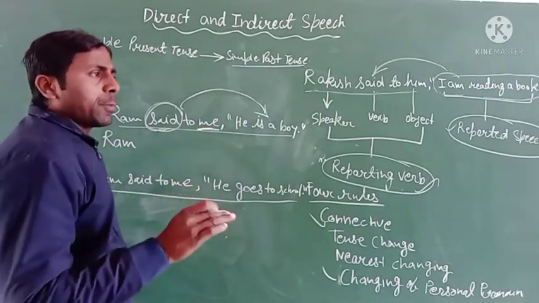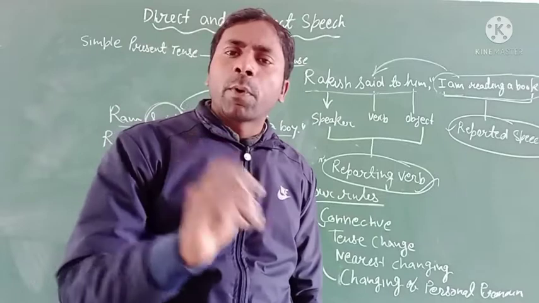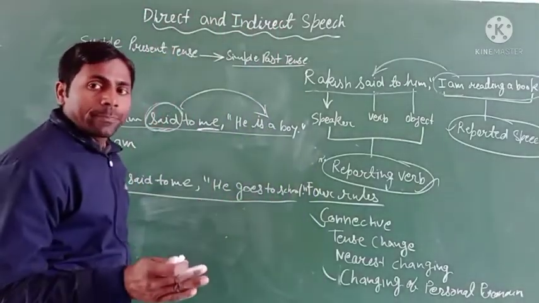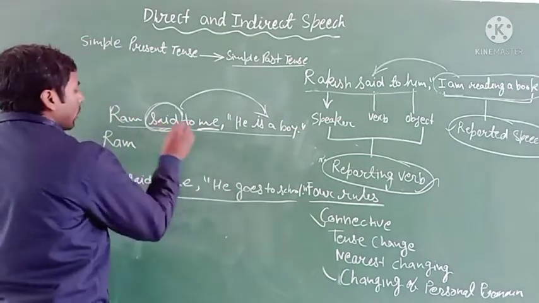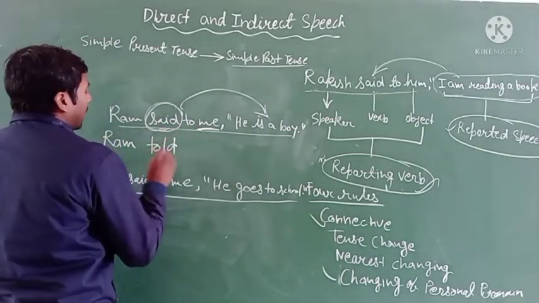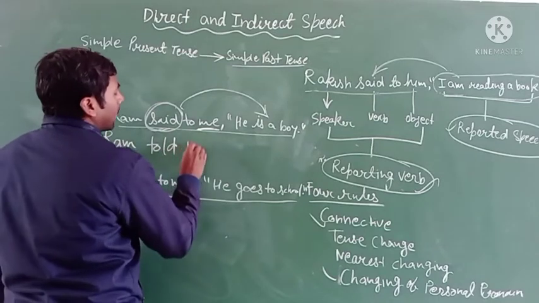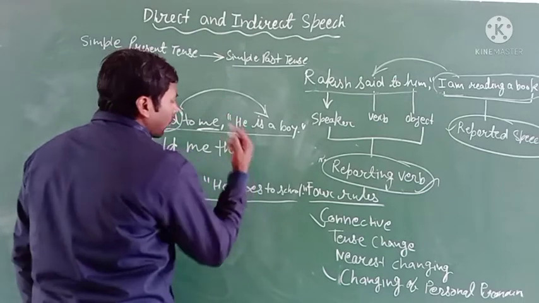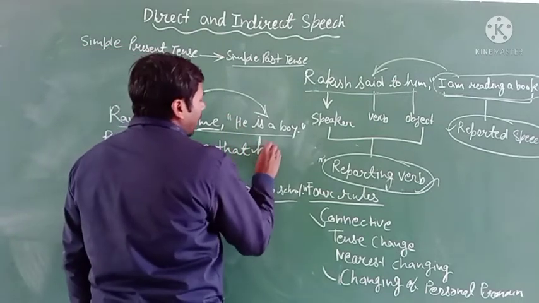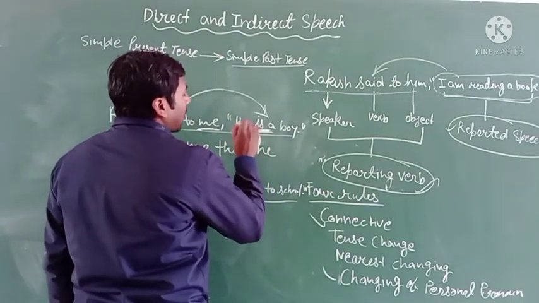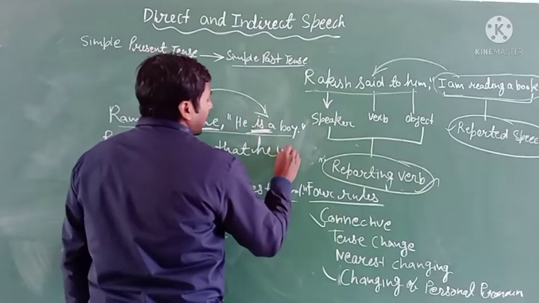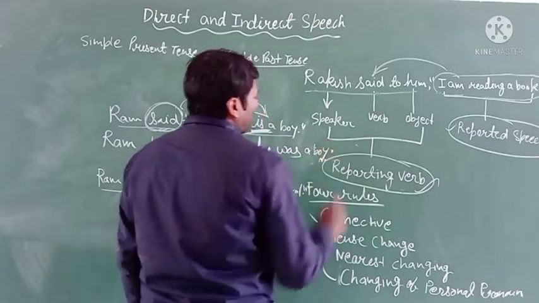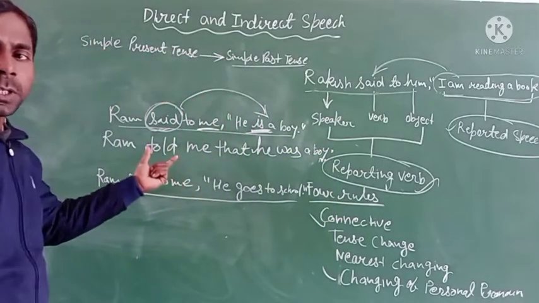If you find an object in the reporting verb, then you have to change said to into told. Said to will be told. Ram told me, use the that conjunction. Here is the third form, so no need of changing. You have to write he. Here is the simple present, and we can use here was a boy, and it will be in indirect speech. Okay.